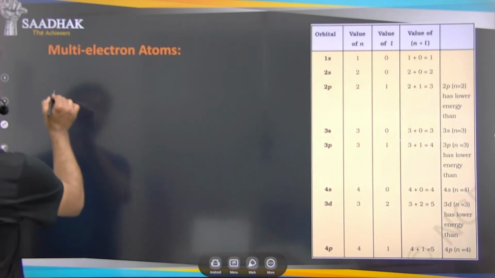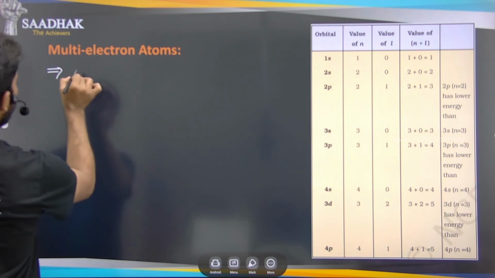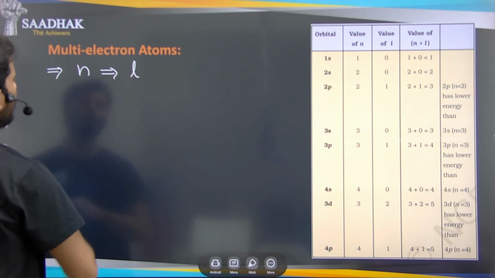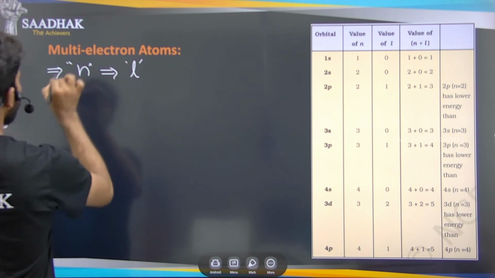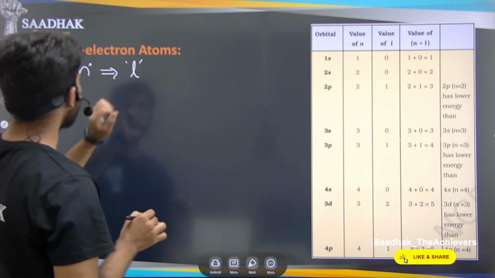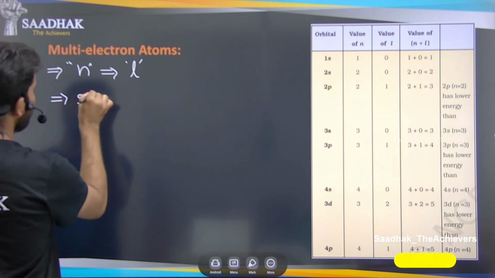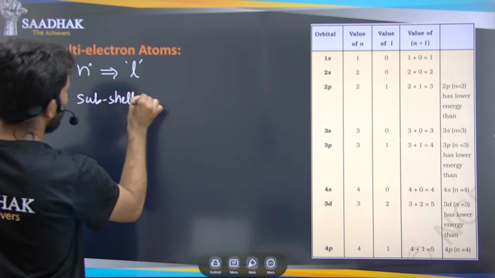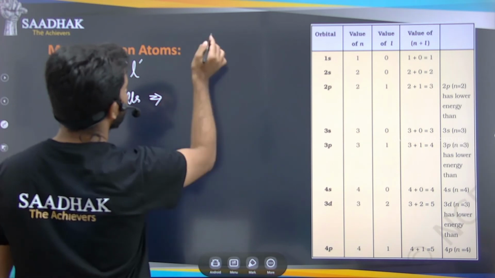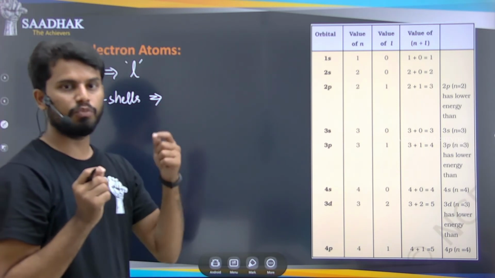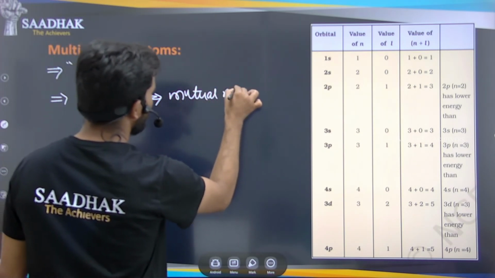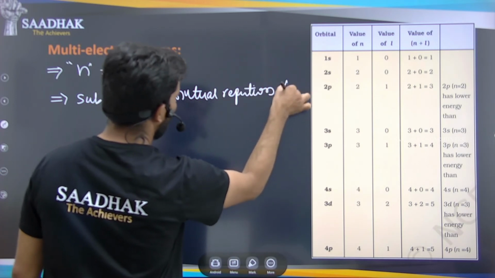Now, just now we said that the principal quantum number will decide the L number, the azimuthal quantum number. The azimuthal quantum number gives what we call the subshells. So how does the energy change in these subshells? In subshells, what happens is because of the mutual repulsion of electrons.